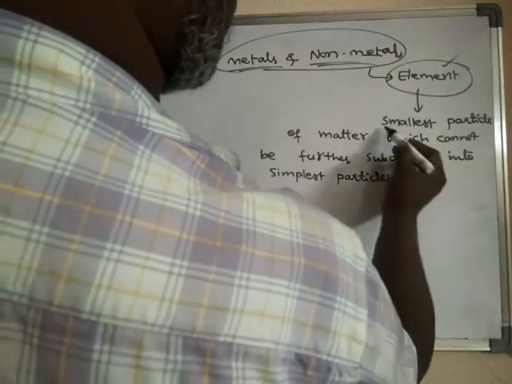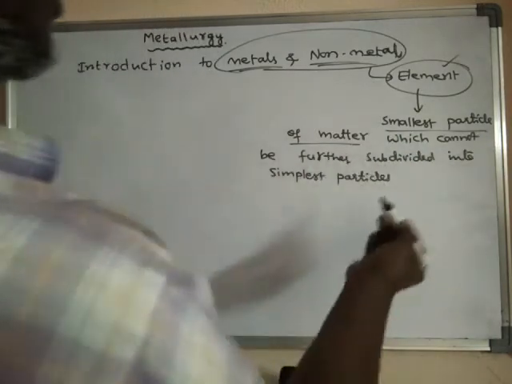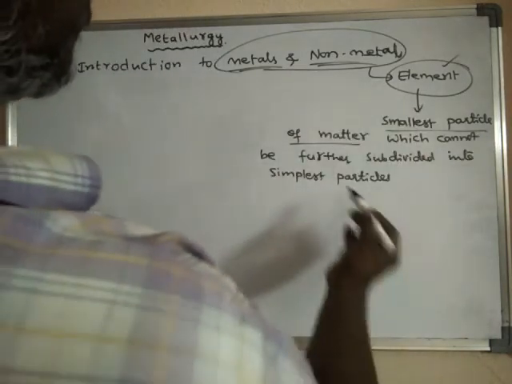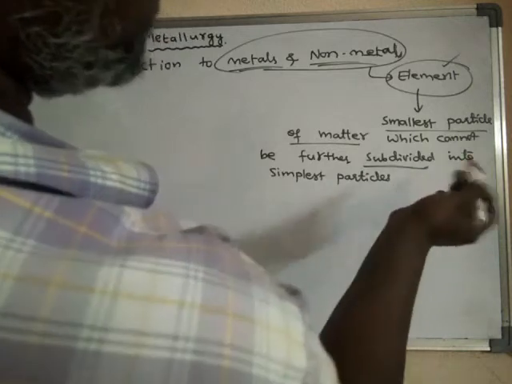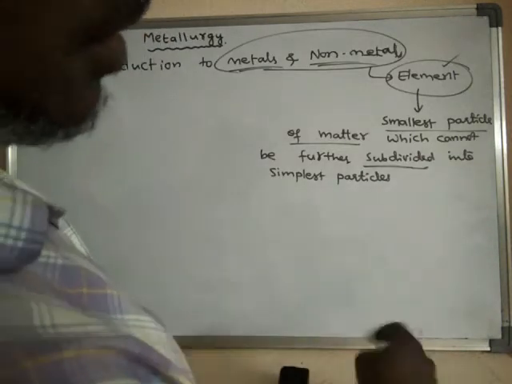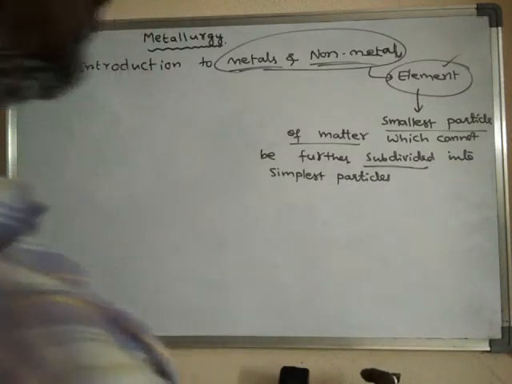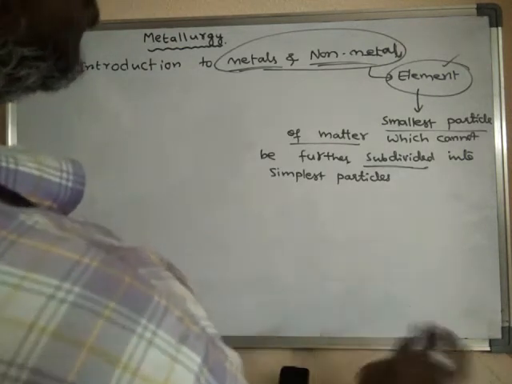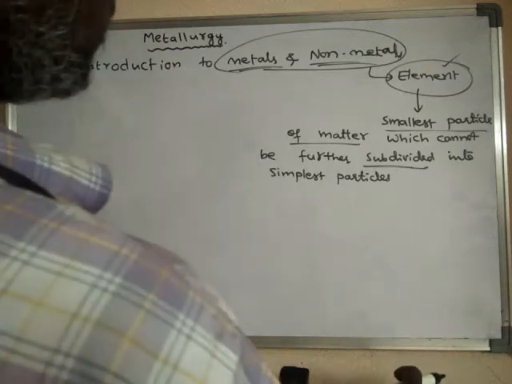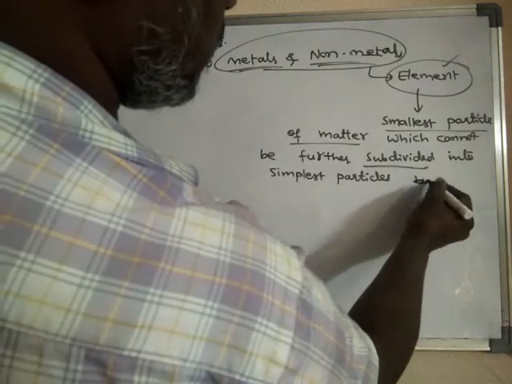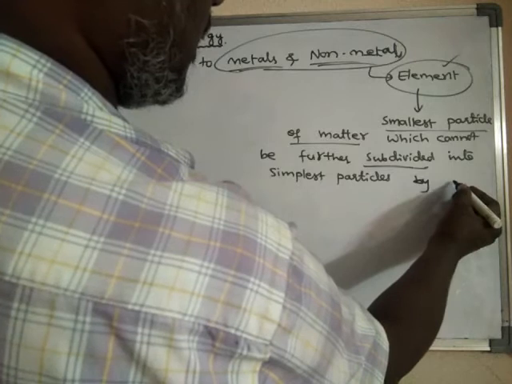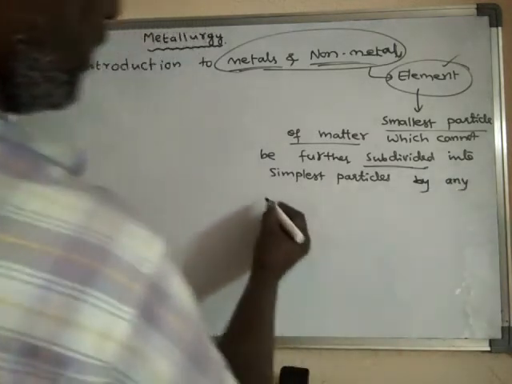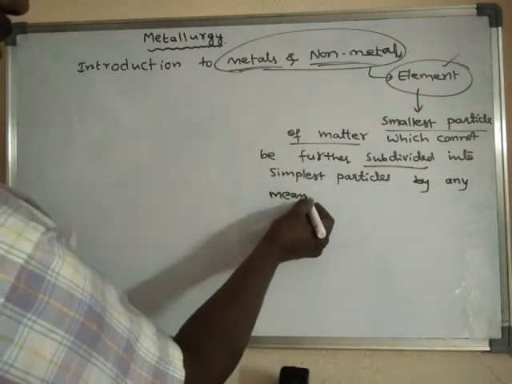Element is nothing but the smallest particle of matter, and that smallest particle cannot be further subdivided. That means it is itself the smallest and it cannot be made into still smaller particles by any means. What is the meaning of any means?